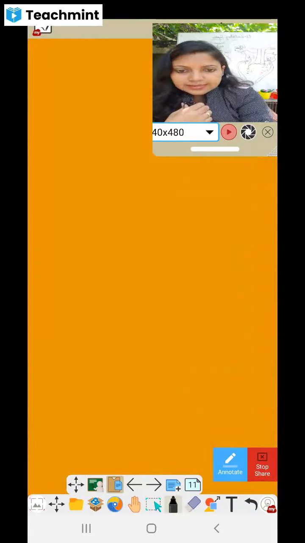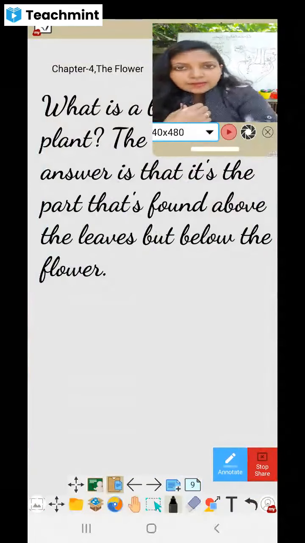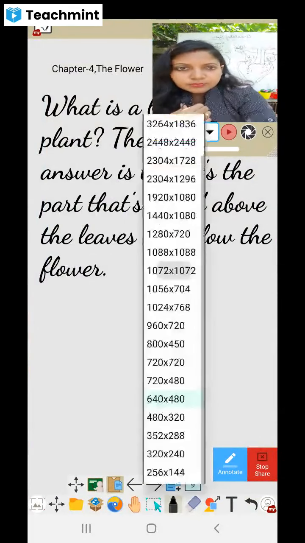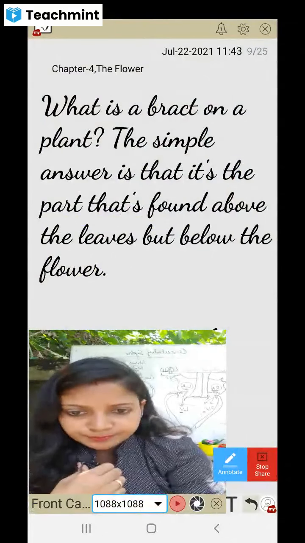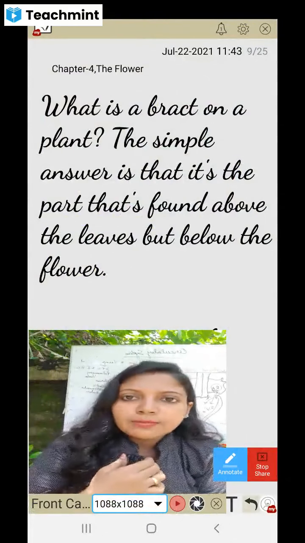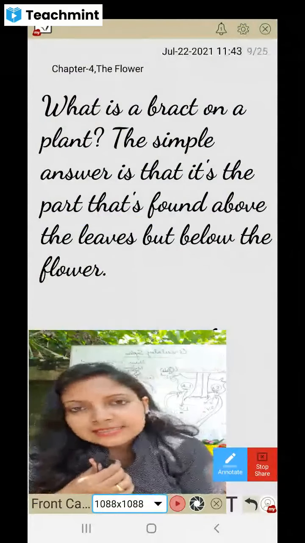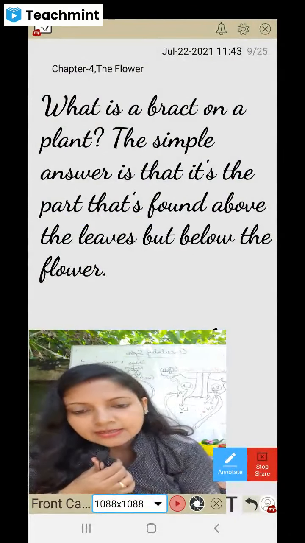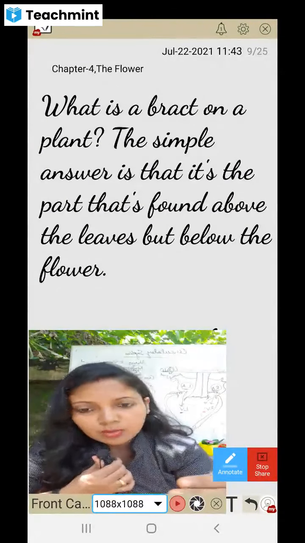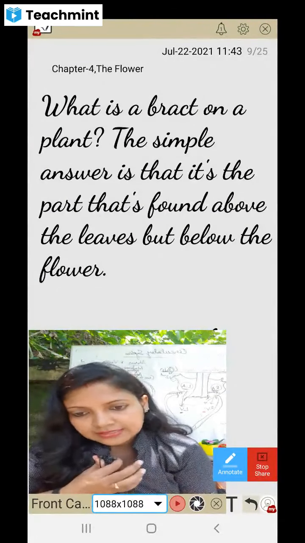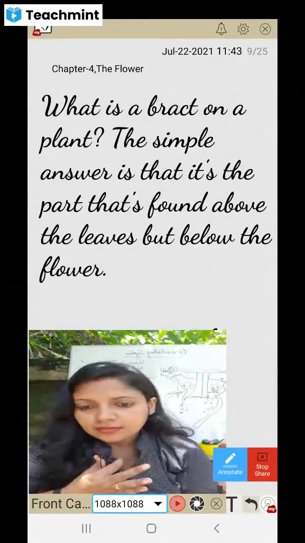Okay, now let's see what is the bract. What do you understand by bract? Bract means just a layer which is present above the leaf and below the flower. So it can be seen between the flower and the leaf.